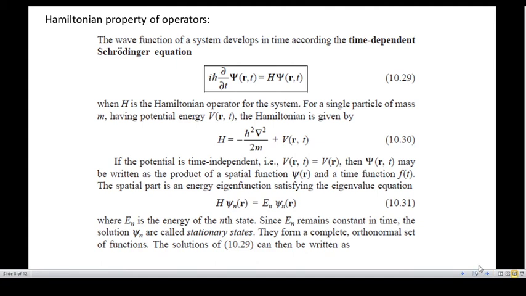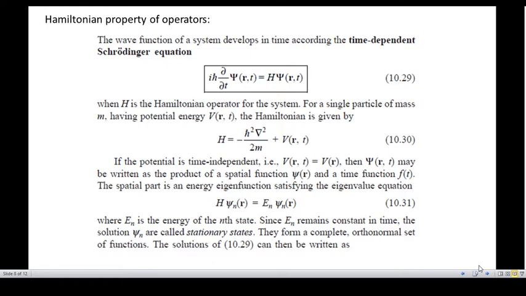Alright. Now what is the Hamiltonian operator, or how can you understand the Hamiltonian property of an operator? So in one of our classes, we have derived the time dependent Schrodinger equation, that is i h cross dou psi by dou t is equal to H psi, right? So here what is H? H is called the Hamiltonian operator of the system.